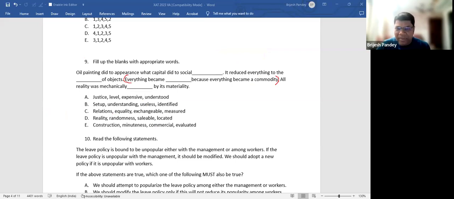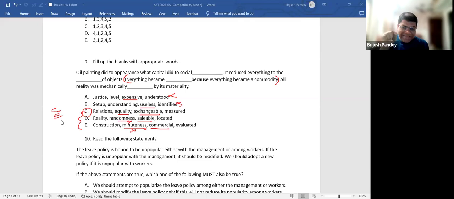Everything became dash because everything became a commodity. See, if something is a commodity, then what will happen with it? Will it be expensive? No. Will it be useless? No. It can be saleable. It can be commercial. It can be exchangeable. Now I have to pick between these three. So I go and look at the second blank, because equality, randomness are quite different from each other. And then I realize that if randomness is awkward, minuteness is just as awkward. So I see that C makes sense in all aspects.